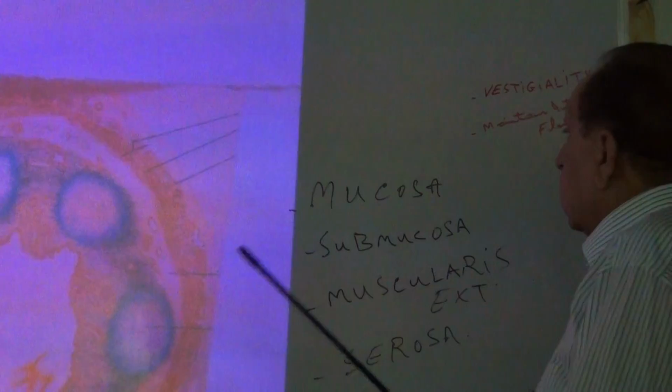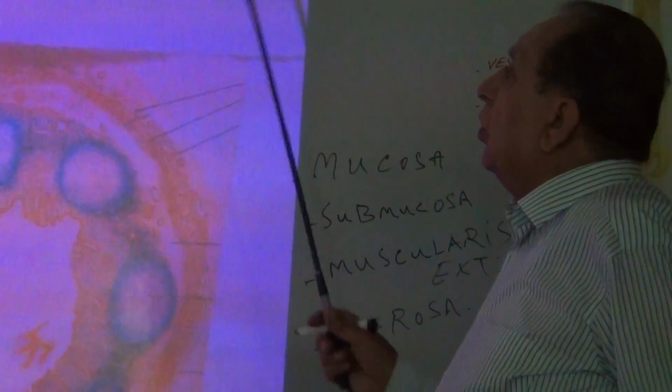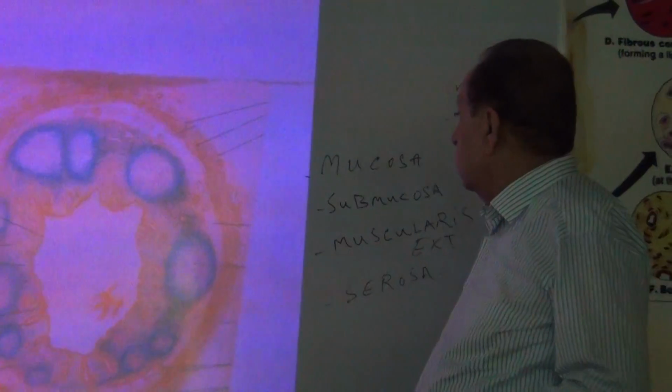So these are the layers of the vermiform appendix.